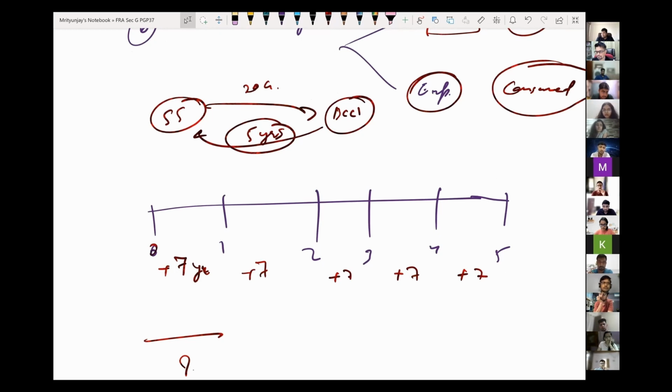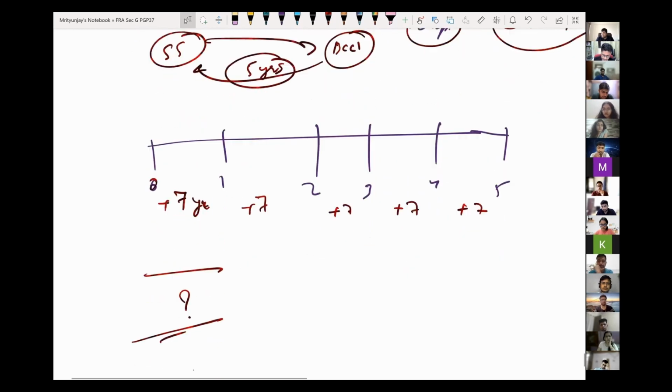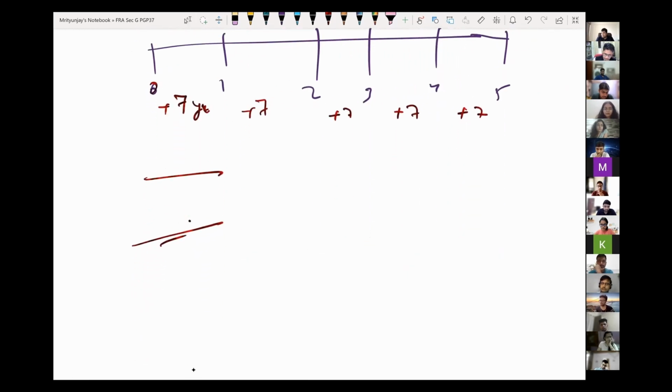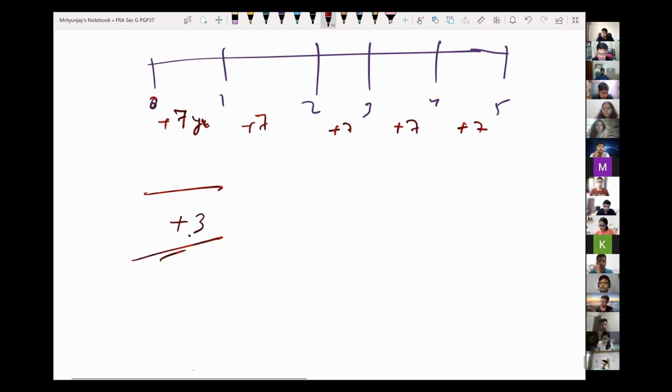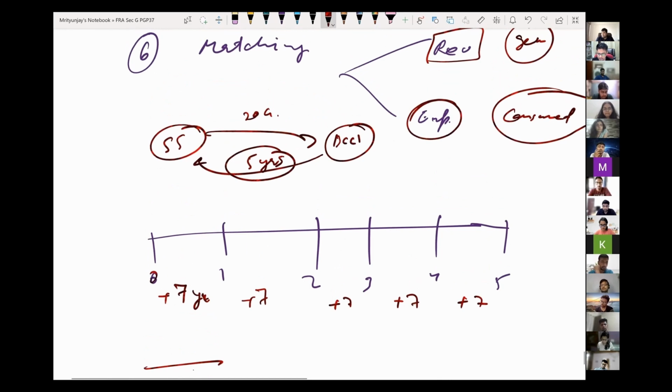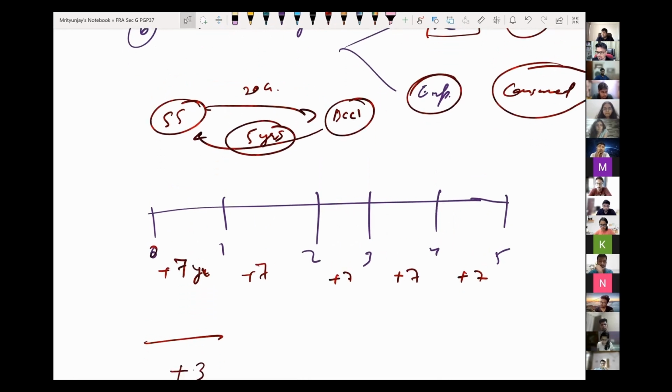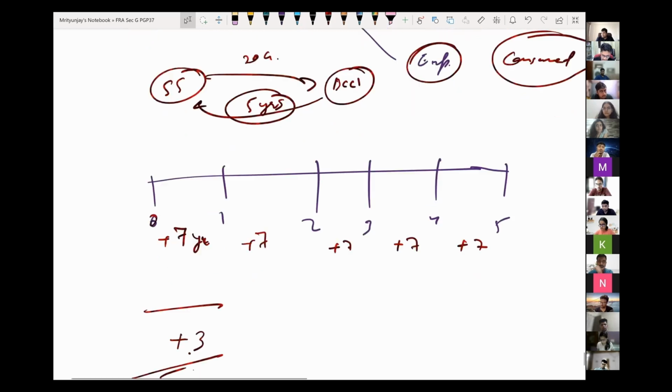Give me a number. 3 crores. 3 crore rupees of profit. Okay, anybody with any other opinion? Loss of 13 crores.